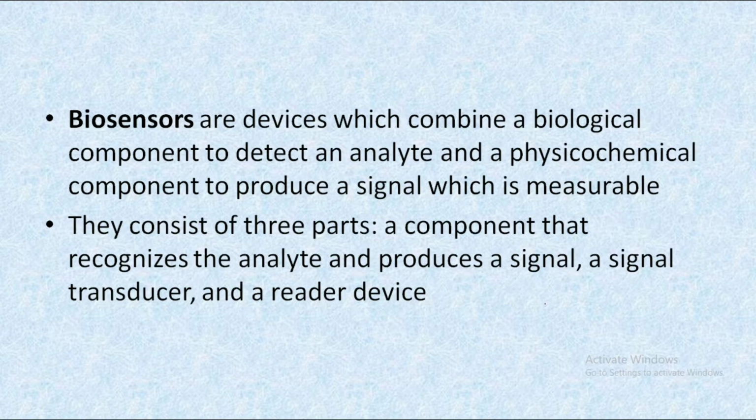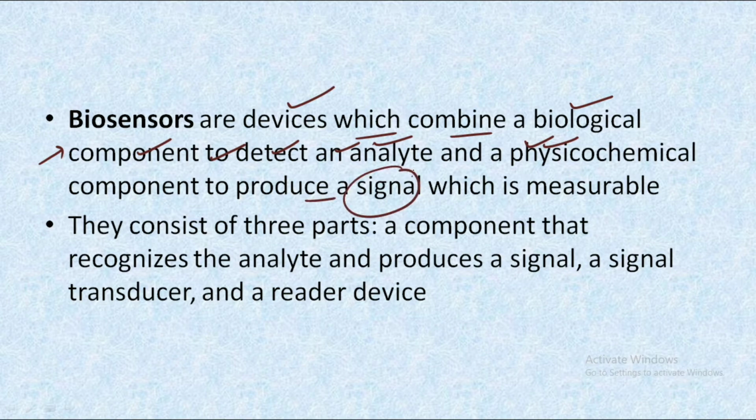Let's move forward. Biosensors are devices which combine a biological component to detect an analyte and a physiochemical component in order to produce a signal.